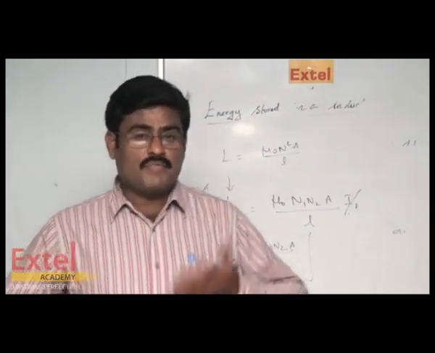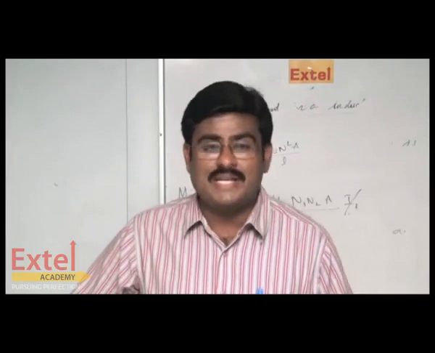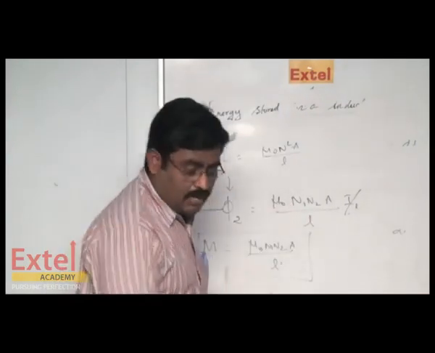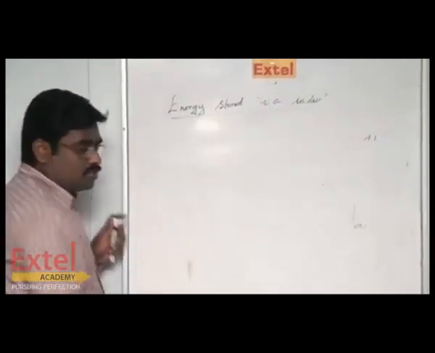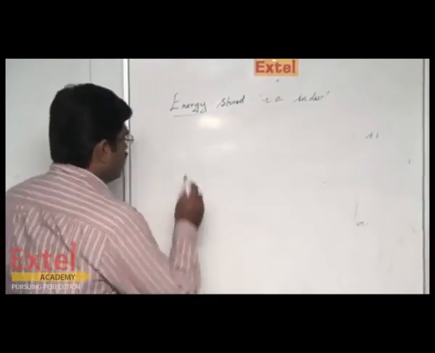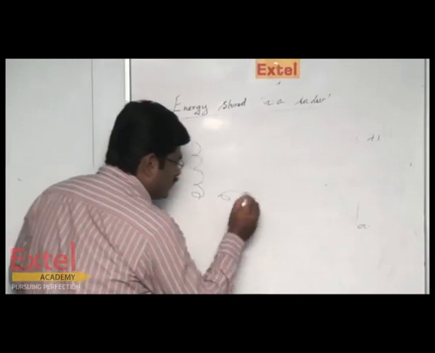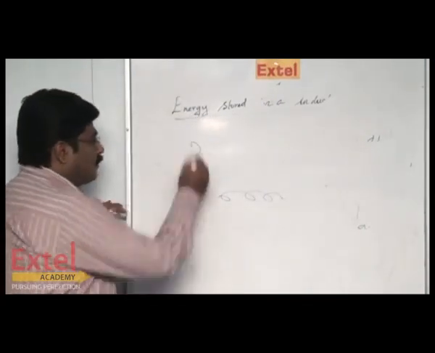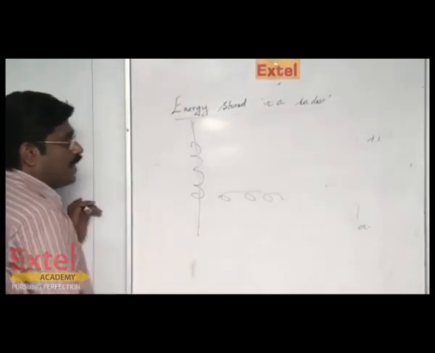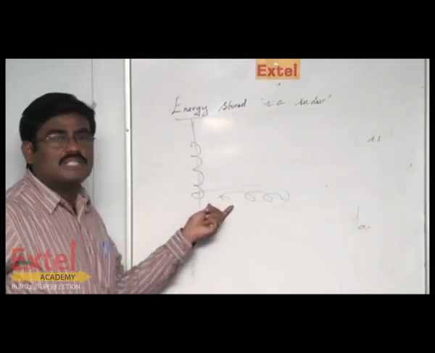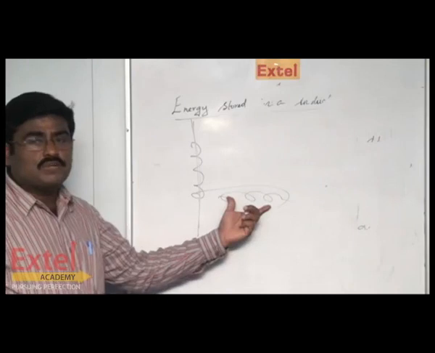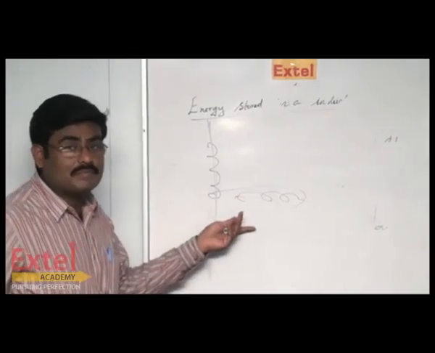so that the EMF induced in both the coils can be maximum. Suppose when you keep a coil in this manner, I am going to discuss three positions of the pair of coils. If this is a primary and if this is secondary, the flux produced in the primary cannot link. Only a few flux can link with a few number of turns. So the flux induced in the secondary will not be maximum.